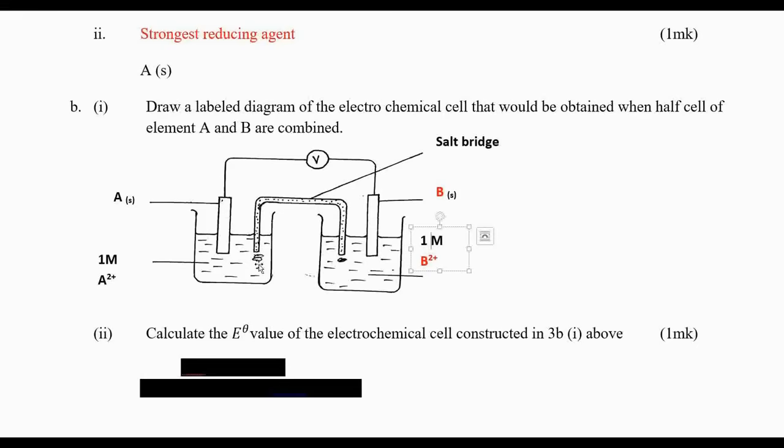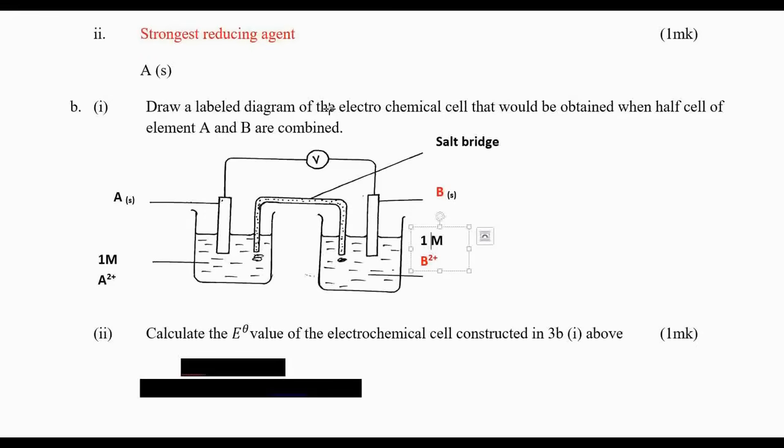And then you should always remember to use the salt bridge. You should remember to include the salt bridge. And then the next thing is the voltmeter. You can use the voltmeter or the bulb, but it's okay, you use the voltmeter. I have explained that. The next question maybe you will be asked is to show the electrons flow. Where will electrons flow from to where?